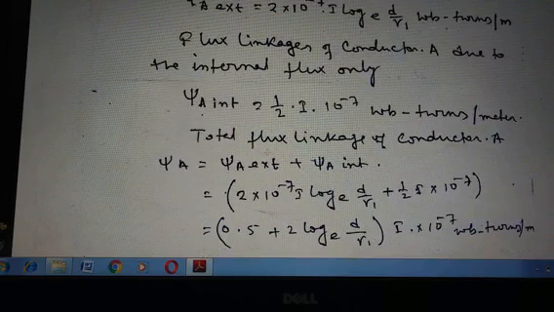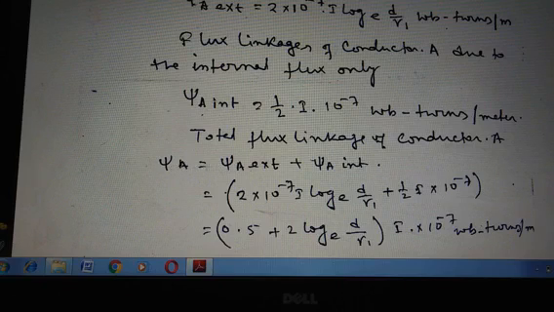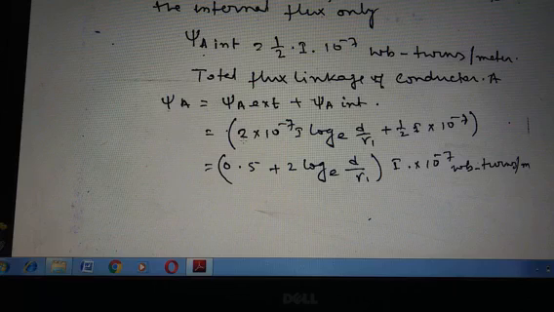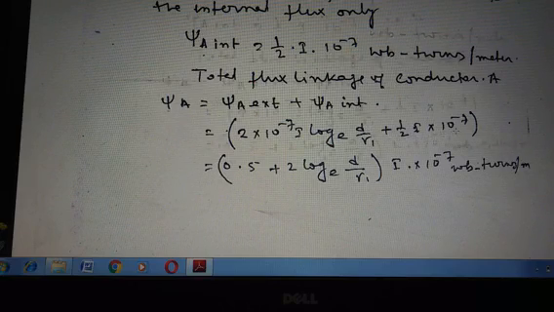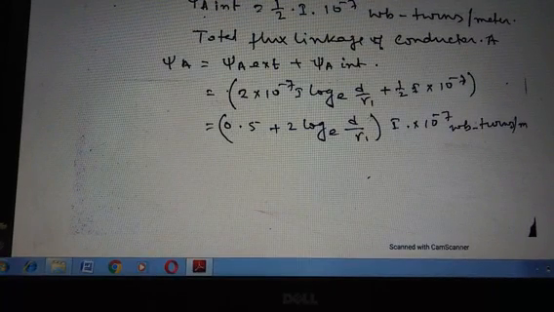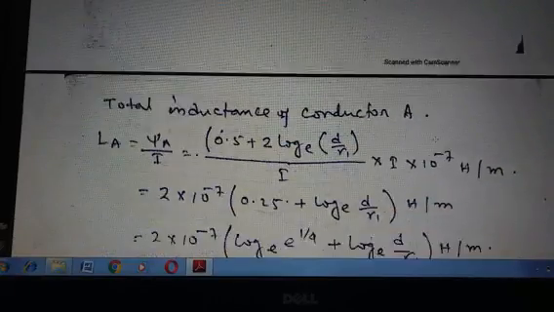Now the total flux linkage of conductor A, psi A, equals the combination of external and internal. So psi A equals psi A external plus psi A internal, that is 2 into 10 to the power minus 7 I log e D by R1 plus half I into 10 to the power minus 7, and the result is 0.5 plus 2 log e D by R1 into I into 10 to the power minus 7 Weber turn per meter.